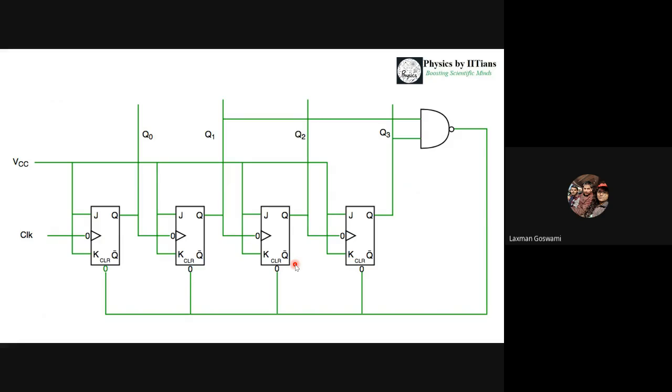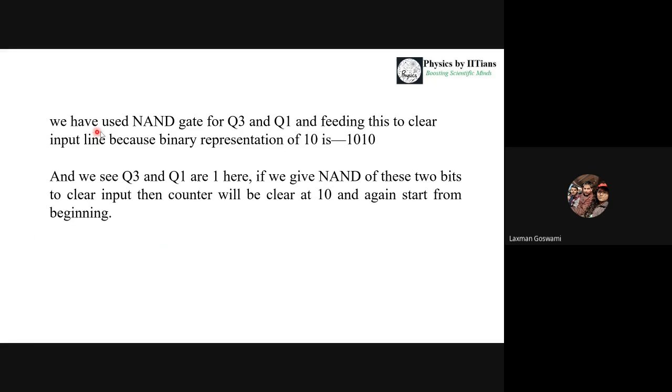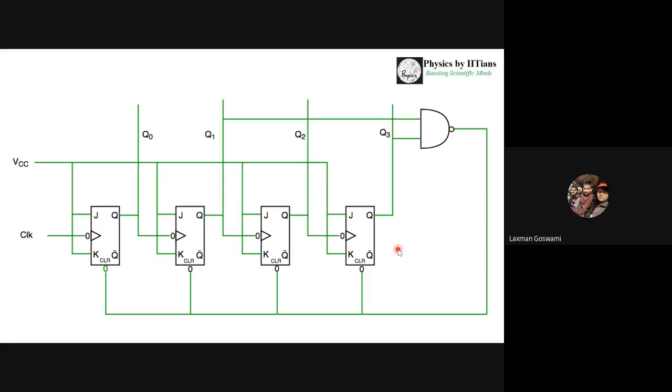So let's have the waveform for the circuit. We have used NAND gates for Q3 and Q1. Now here we want that this should not count after 9. This is a simple asynchronous counter that will count from 0 to 15, but we want that after 9, that is at 1010, it should reset all the flip-flops. So there is a reset input in the flip-flops, and we want that it should clear all the previous outputs to 0 when we have a 1010 condition. The 1010 condition signifies that Q3 is 1 and Q1 is 1.